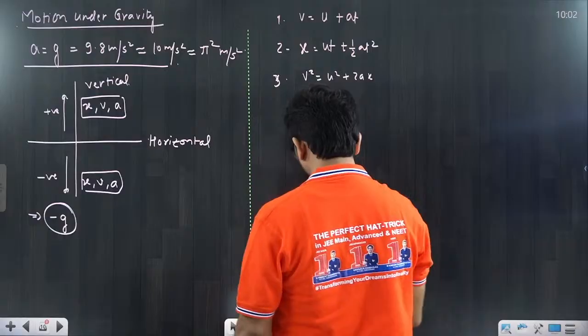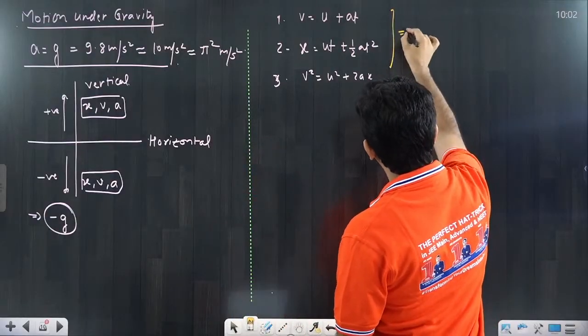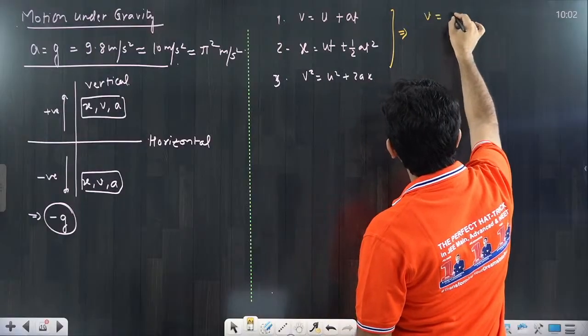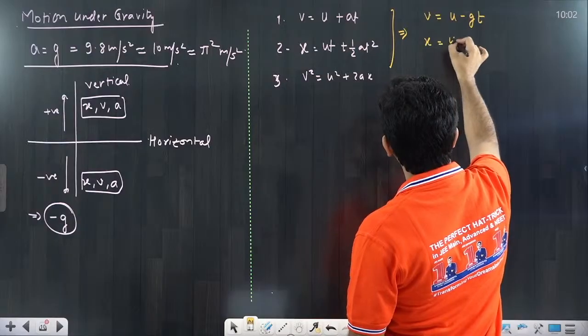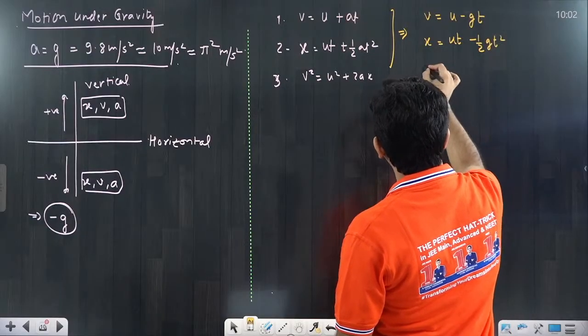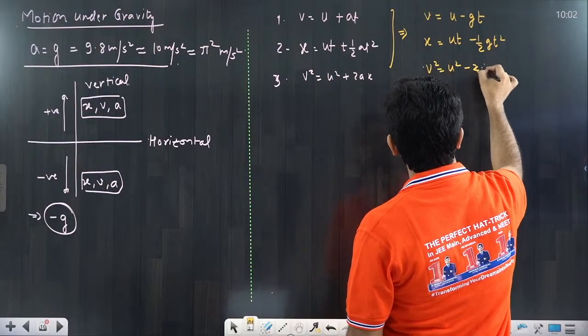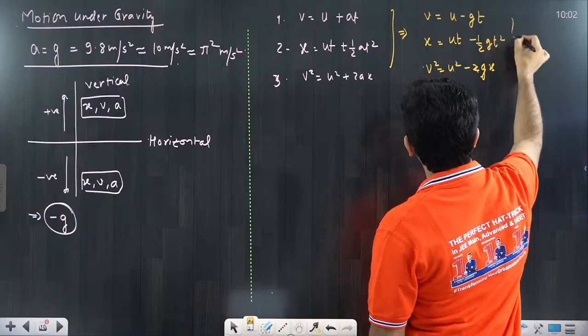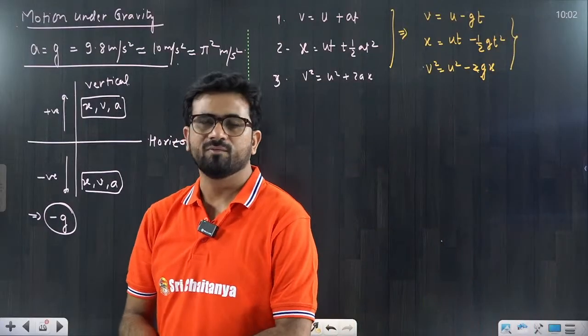These equations can be rewritten like this: v equal to u minus gt. Similarly, x equal to ut minus half gt square, or v square is equal to u square minus 2gx. These are a few basic equations that we use in motion under gravity.